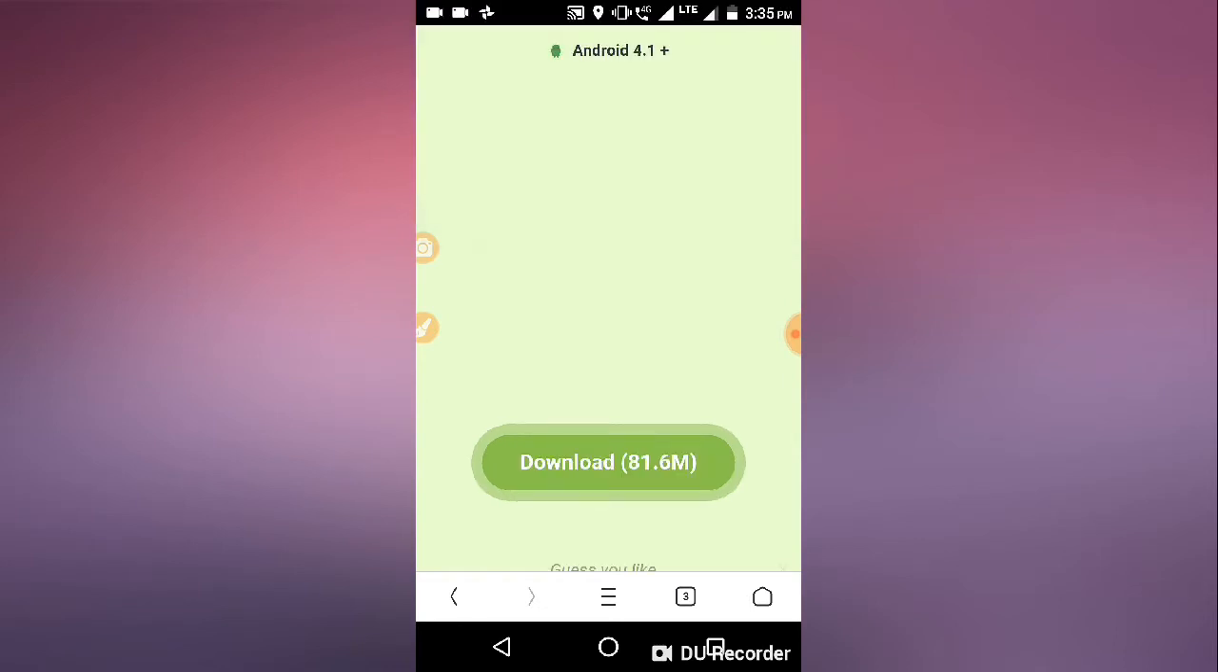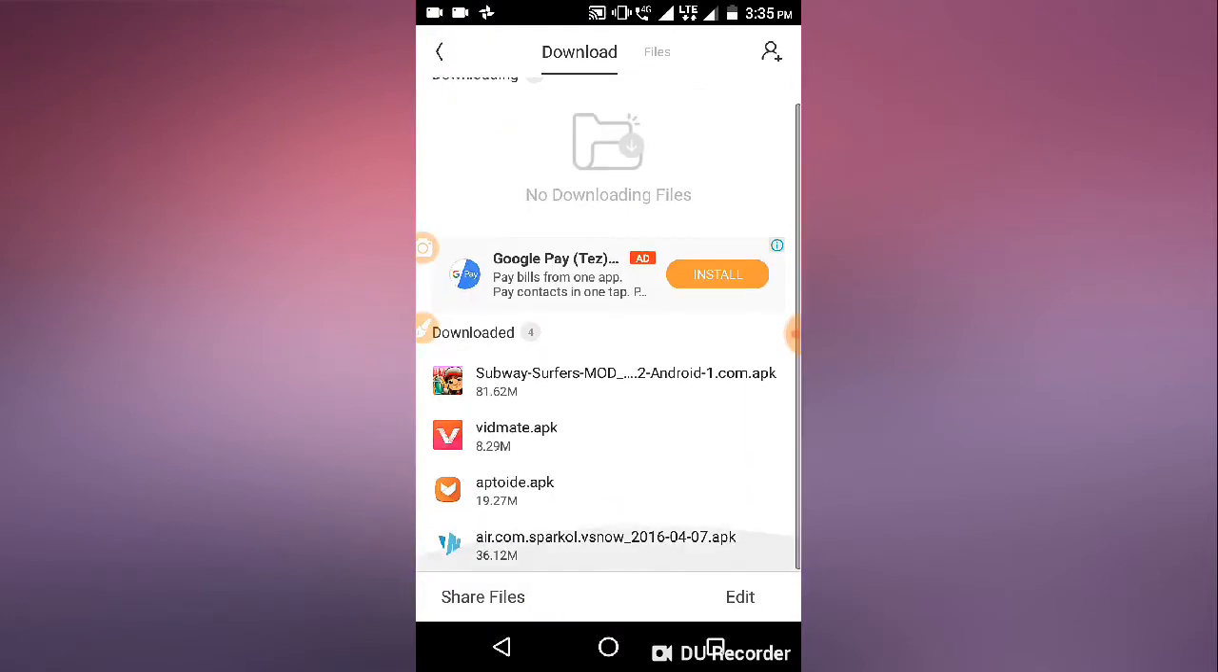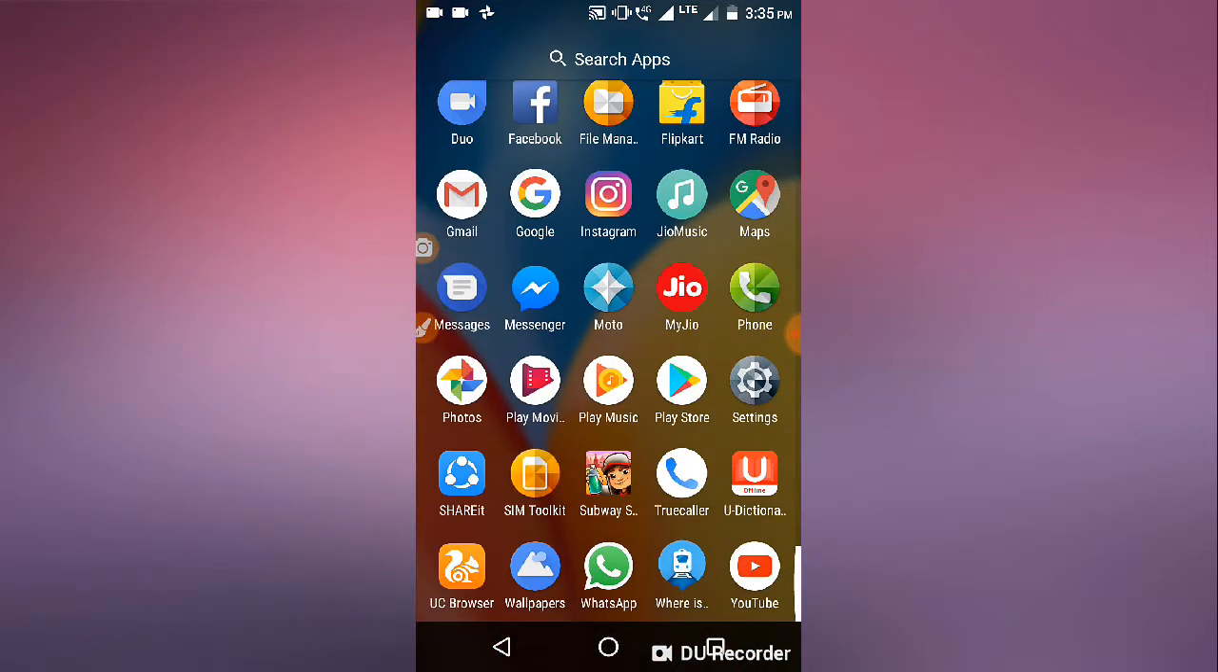So click on this. This is download. Then see here your downloads. Guys, I have downloaded and I am showing my application. See, android1.com APK. Okay, I have already downloaded, see, Subway Surfers.